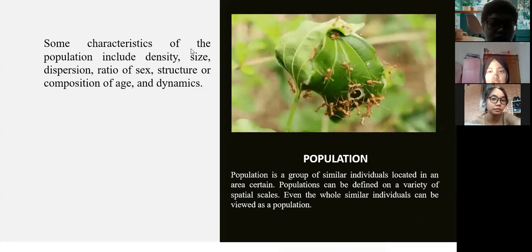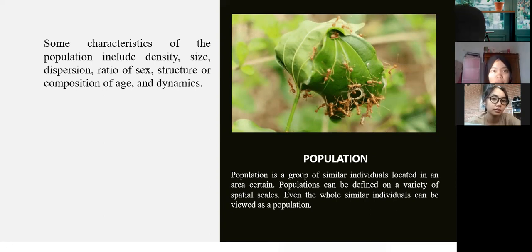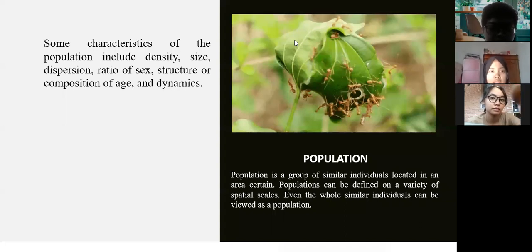Okay, let's talk about population. Population is a group of similar individuals located in a certain area. Population can be defined on a variety of spatial scales. Even the whole of similar individuals can be viewed as a population. There are some characteristics of the population. These include density, size, dispersion, sex ratio, structure or composition of age, and dynamics.